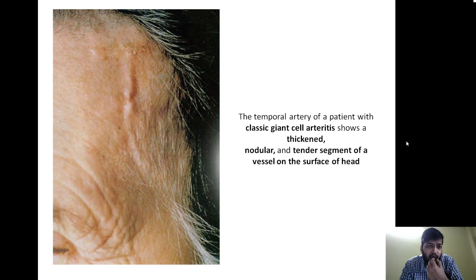Now this is the gross image. You can see there is a thickening. This is classical giant cell arteritis showing a thickened, nodular segment. The arrow is pointing towards a nodular, that means a segmental nodular lesion, so it is a focal process. Okay, and a tender segment of the vessel on the surface of the head.